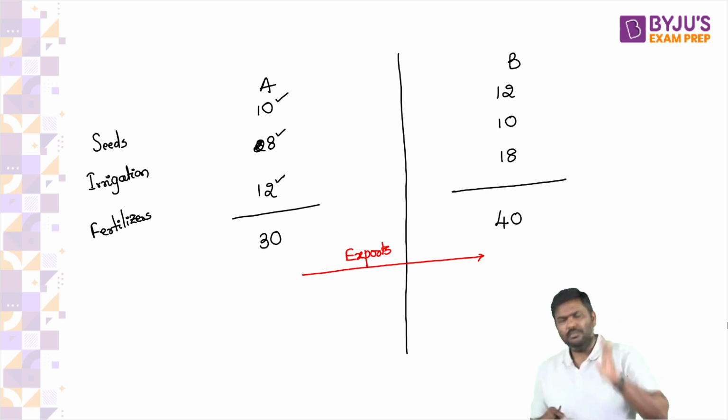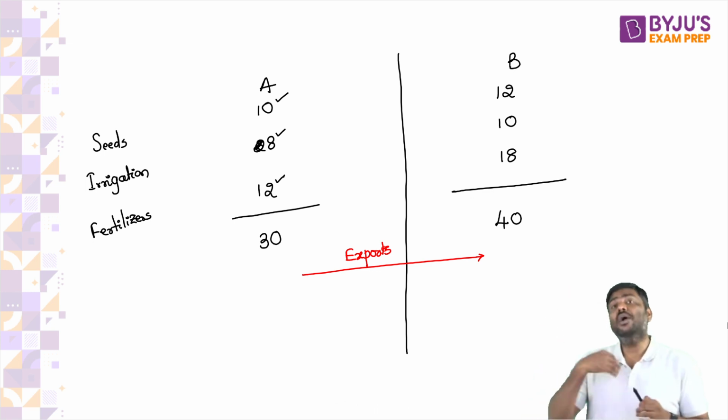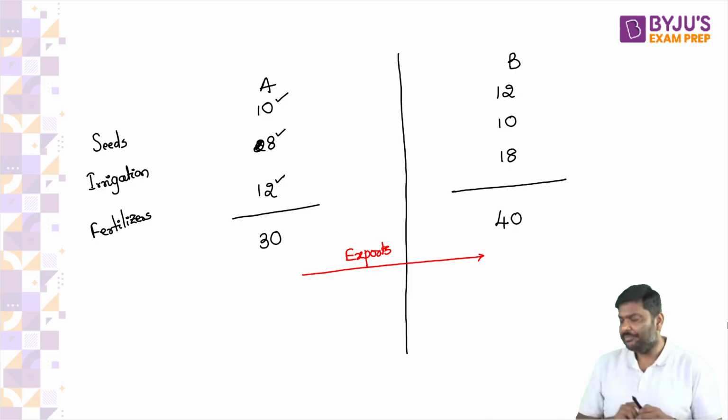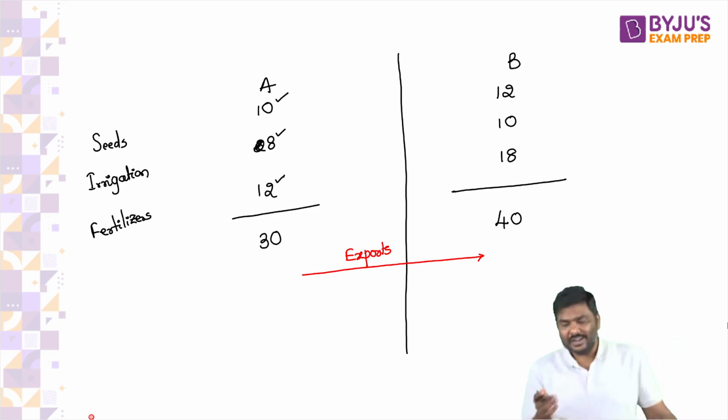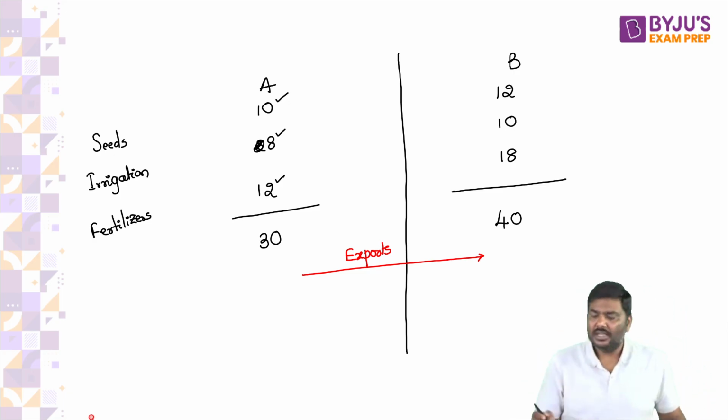All of you are okay with the calculation? So, one country 30, second country 40. Now, please tell me, because of this, can I say agriculture exports will take place from country A to country B? Move from A to B.